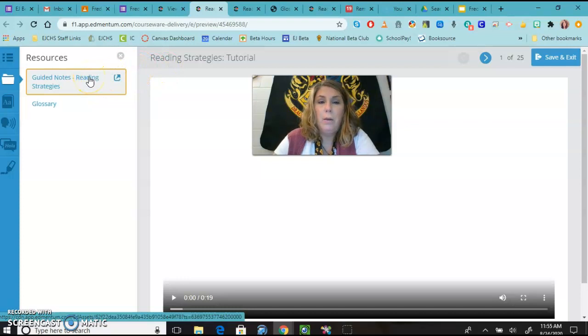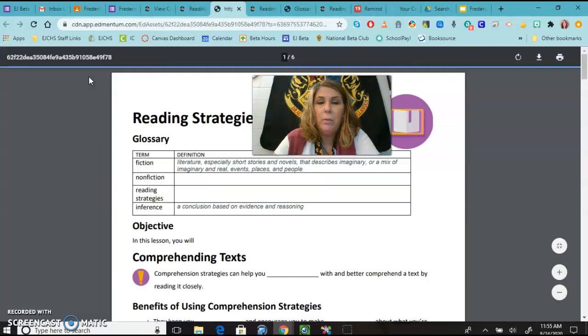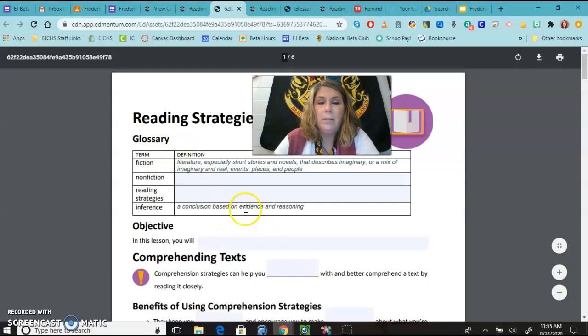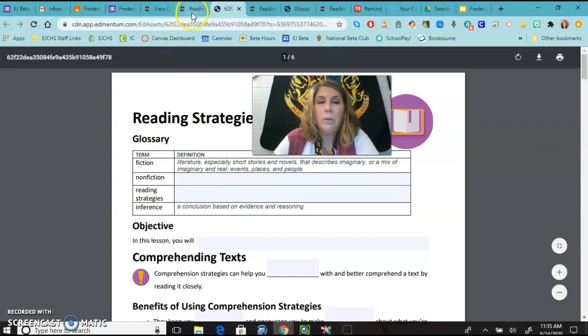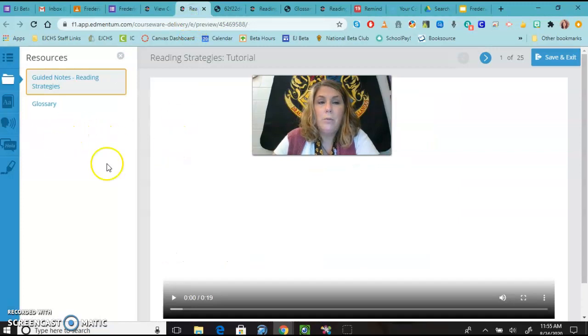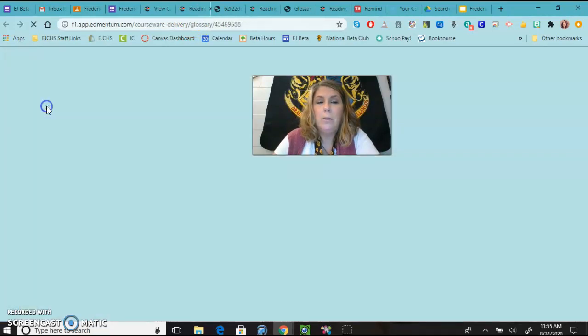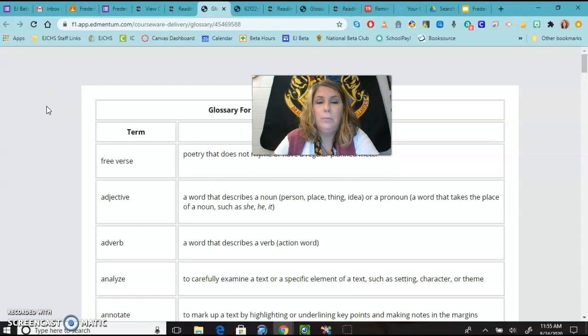So I am going to open up these guided notes, and I am going to find that there is a glossary section here. This glossary section refers to terms that are specific to this module. If I go back to the resources, I'll see that there is a glossary right here.